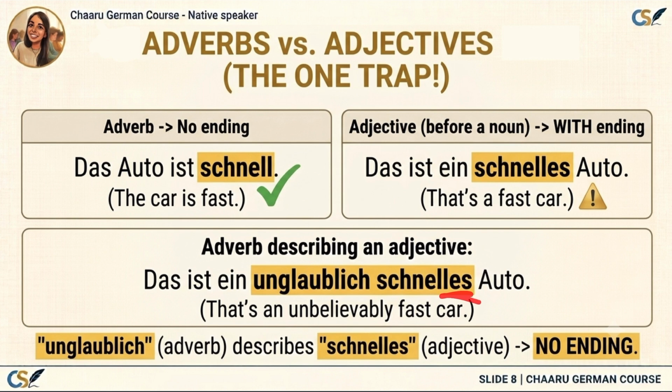Only schnelles gets an adjective ending because it comes before the noun. If there was no schnelles, only unglaubliches, like das ist ein unglaubliches Auto, then unglaublich would need an ending. But here it describes the adjective, so it's an adverb. I hope you understand what I mean.